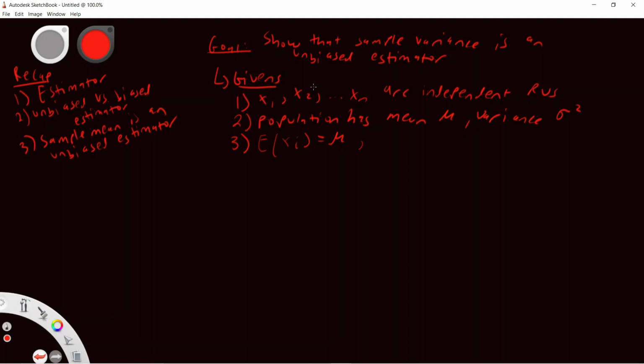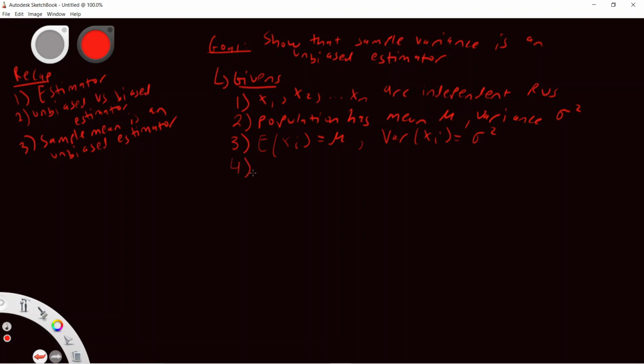And X sub 2 is another event of asking another resident what their height is. So the variance, or the uncertainty, associated with the event of asking one resident their height is limited to the variance of the population, which is sigma squared. So the variance associated with X sub i is assumed to be sigma squared.